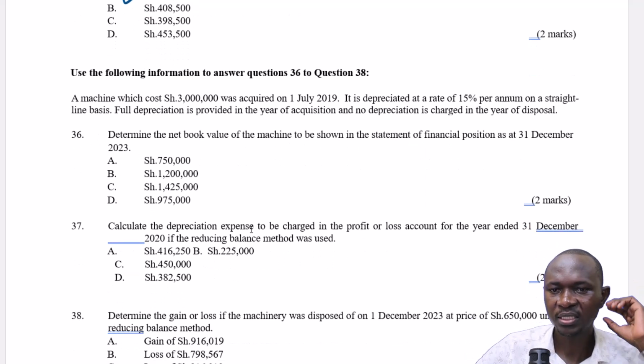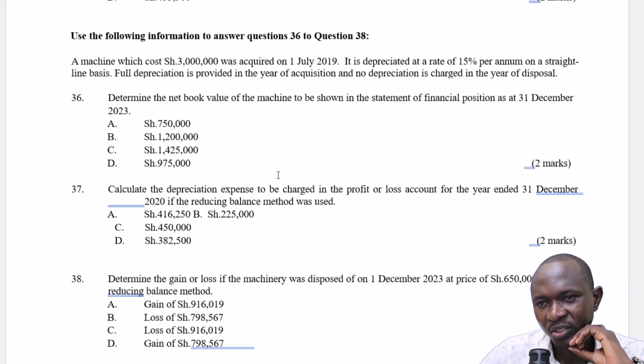That is question 36. Use the following information to answer question 36 to question 38. A machine which cost 3 million was acquired on 1st July 2019. It is depreciated at a rate of 15% per annum on a straight line basis. Full depreciation is provided in the year of acquisition and no depreciation is charged in the year of disposal. Determine the net book value of the machine to be shown in the statement of financial position as at 31st December 2023.